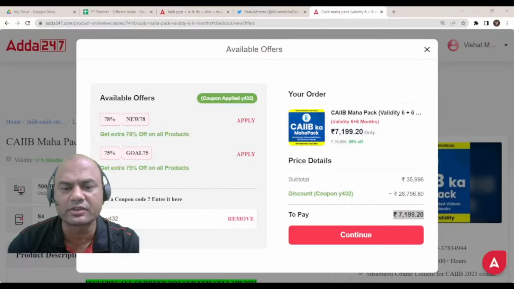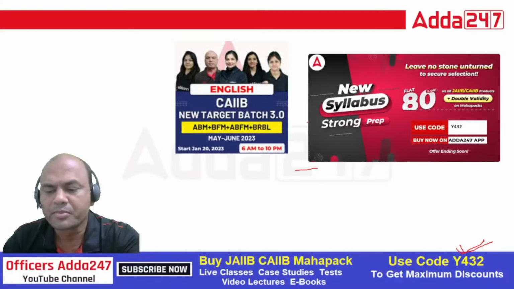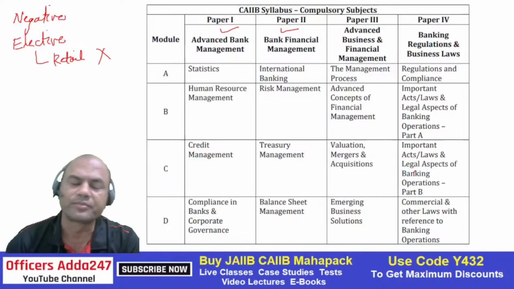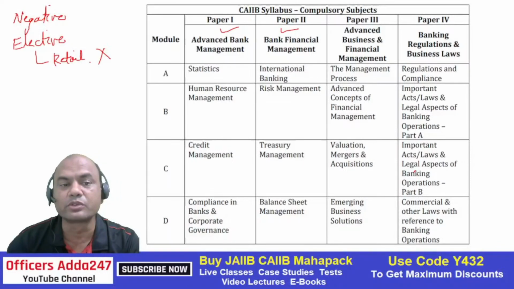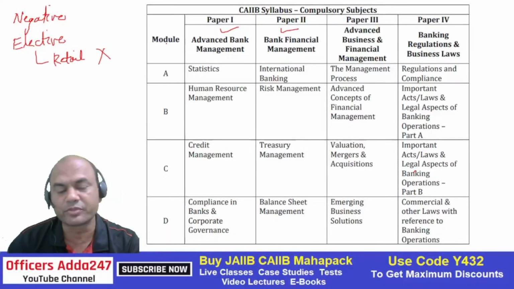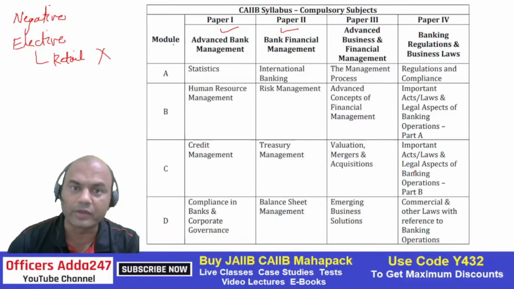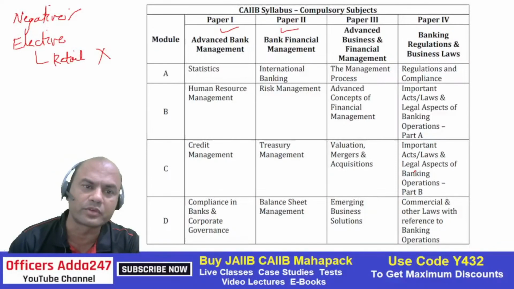But why am I stressing on these batches? Remember, look at the new portion which has come up, because it's a tougher portion now. It's not that simple. See here, there are 4 subjects: ABM, BFM, ABFM and BRBL. Even the electives have changed: there is no retail elective now. Now there is HR, IT, central banking, risk, and rural. So 5 electives are there, but no retail elective. Also negative marking is removed now, so that's a good sign.